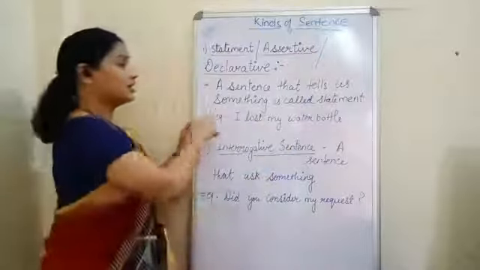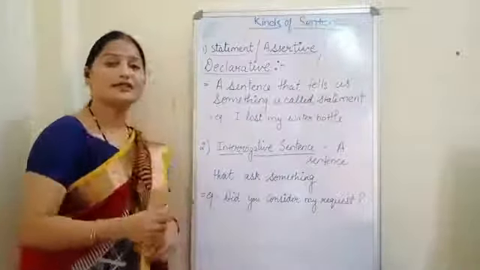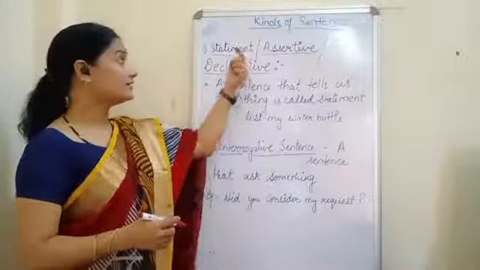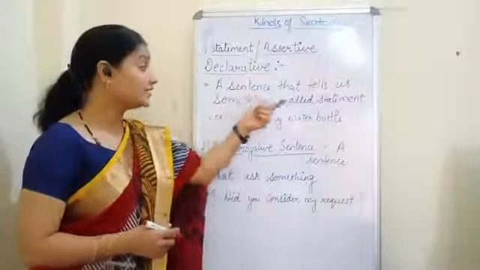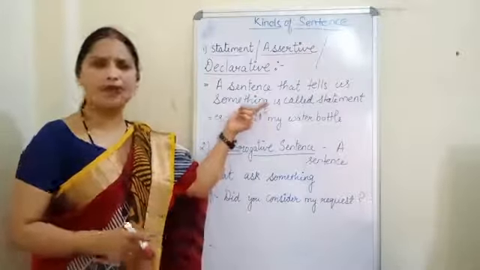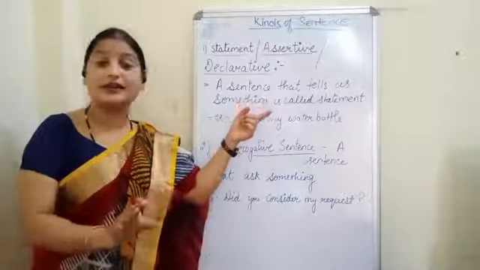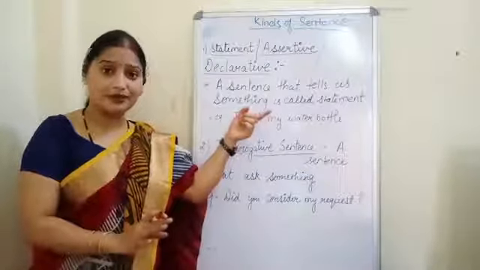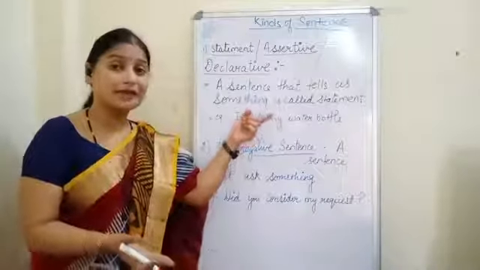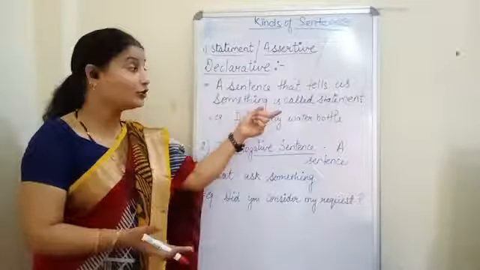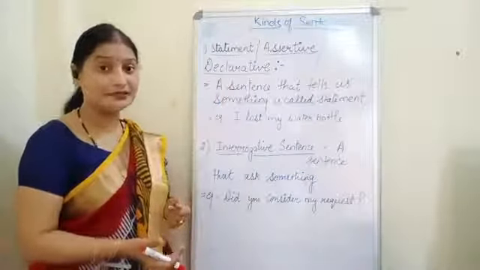A sentence that tells us something is called a statement, or assertive or declarative sentence. Anything that we speak, that we say, will be a part of the first type of sentence, that is called the assertive sentence.